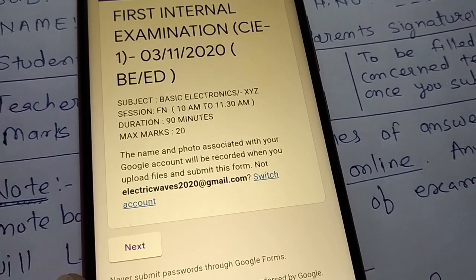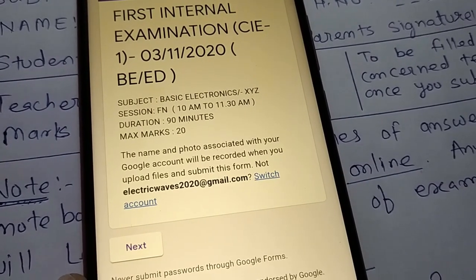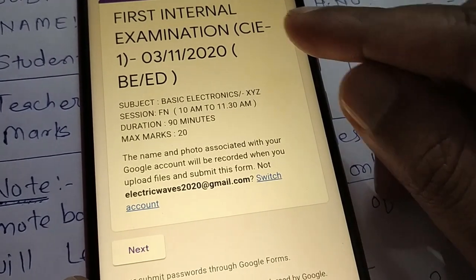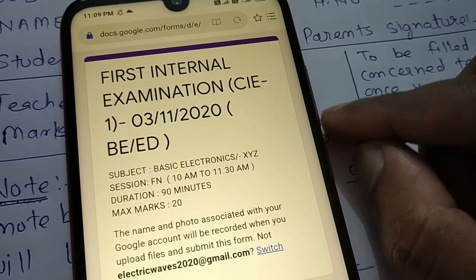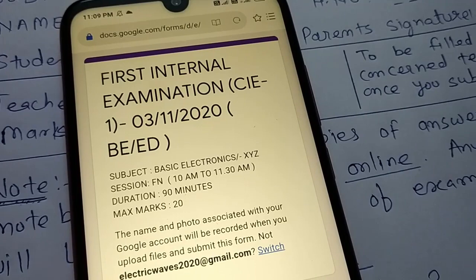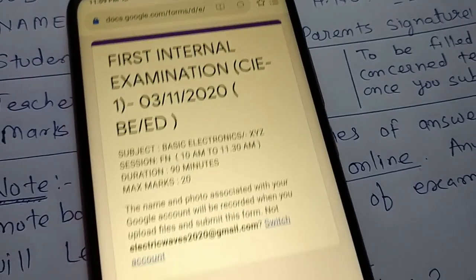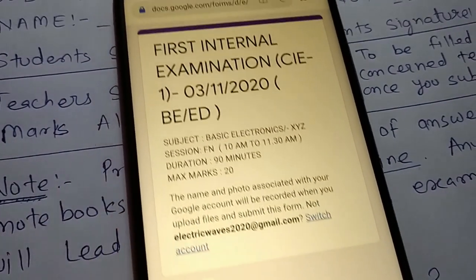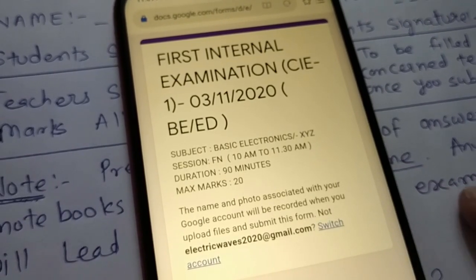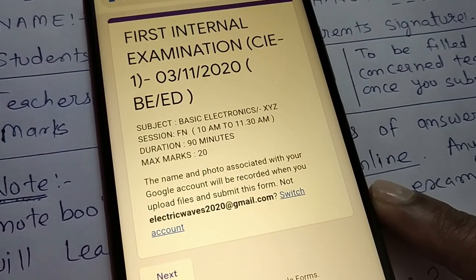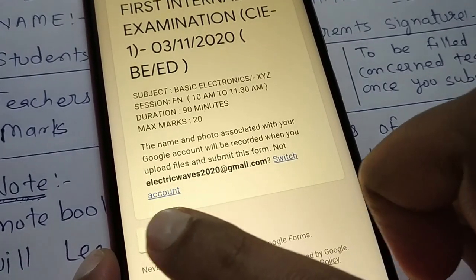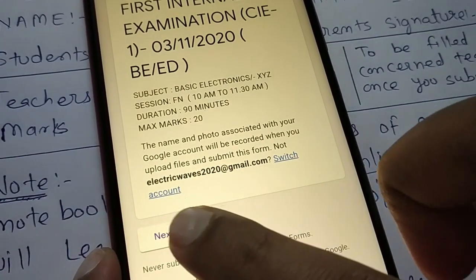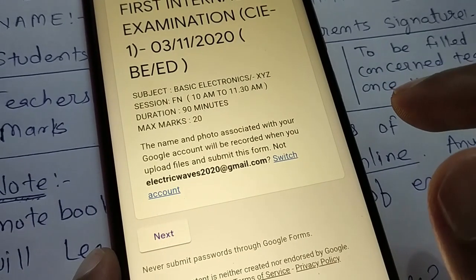So just now before this session we have seen the options given in the first internal examination Google form. That was the view from the examiner side. You will get a view like this if you are using a mobile phone. So first internal examination CIE 1, if you click on the link you will get something like this. Then your email ID will be there. So you have to choose your own email ID. Then you will go to next.